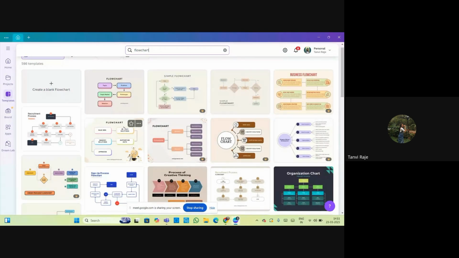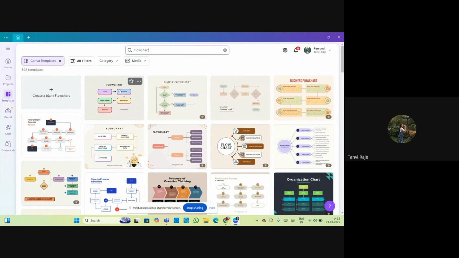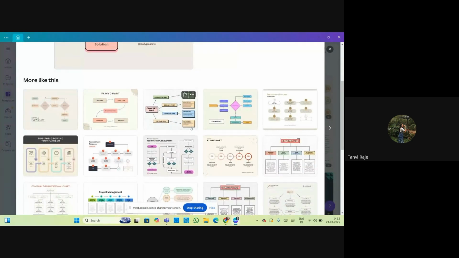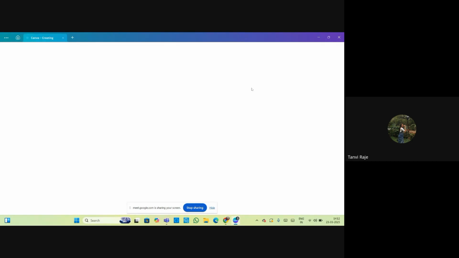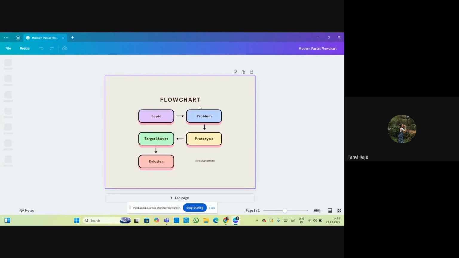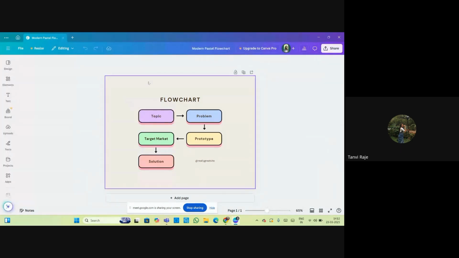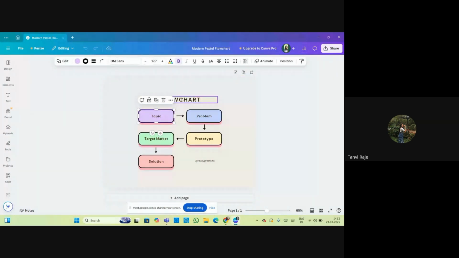If you are choosing any of the templates, you can change the color of the flowcharts or the designs as per your need, as per your projects. I have taken a template. For example, I can change the shapes as per my need, or I can change the background and the text.